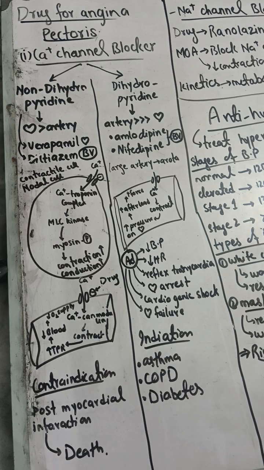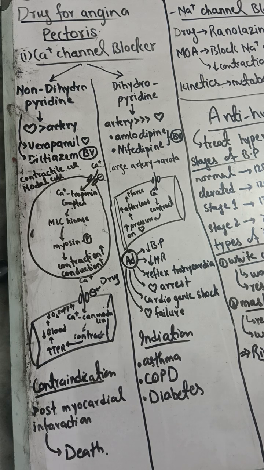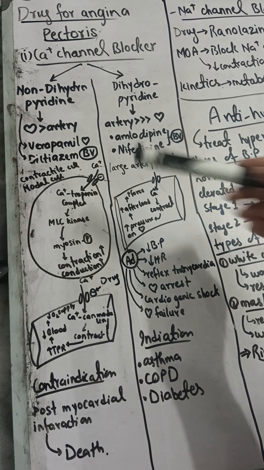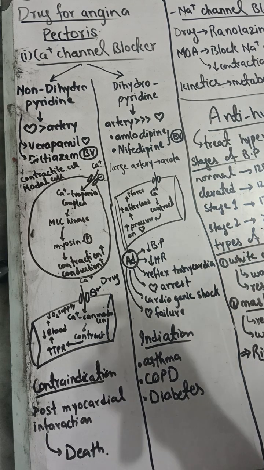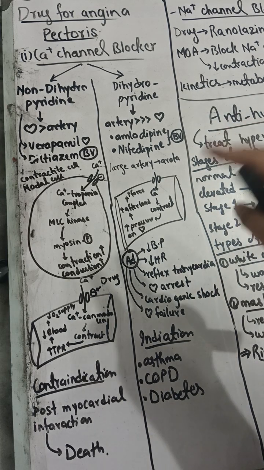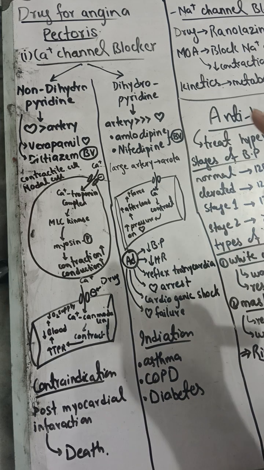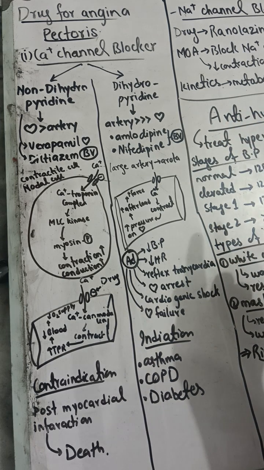This is me Ali Wahid and we are going to discuss the drugs of angina pectoris. This is the last lecture about it, the second last classification, in which we discuss that some calcium channel blockers are also used for it. In the previous lecture we discussed that some organic nitrates and some beta blockers are used, but now we can also use calcium channel blockers.